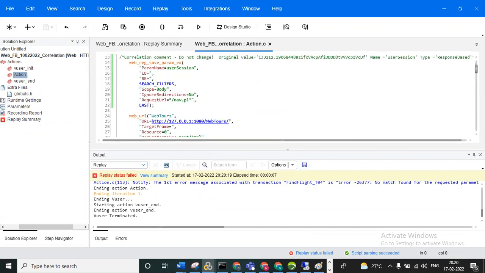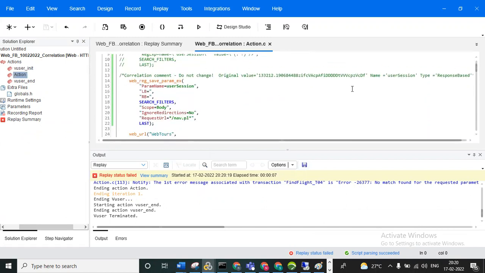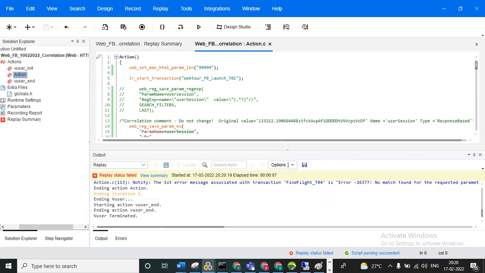Right now our approach is that we give LB and RB. And if it is failing here, if you give an empty LB and RB, you need to pass the web_set_max_html_param_len function. If anyone asks what will happen if you give an empty LB, it will capture the entire response from the server.